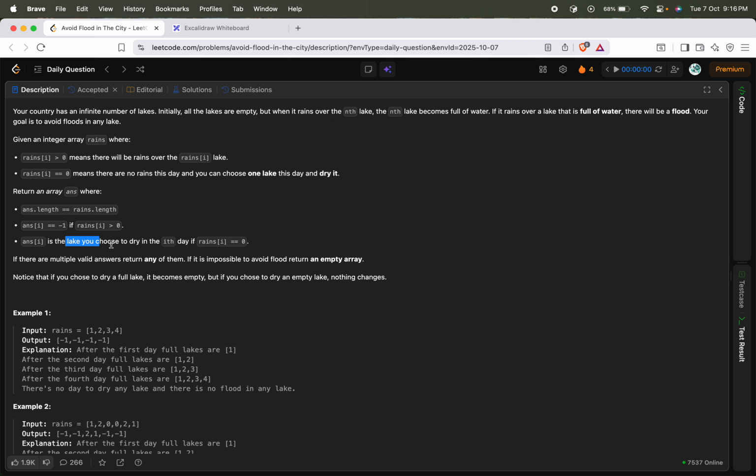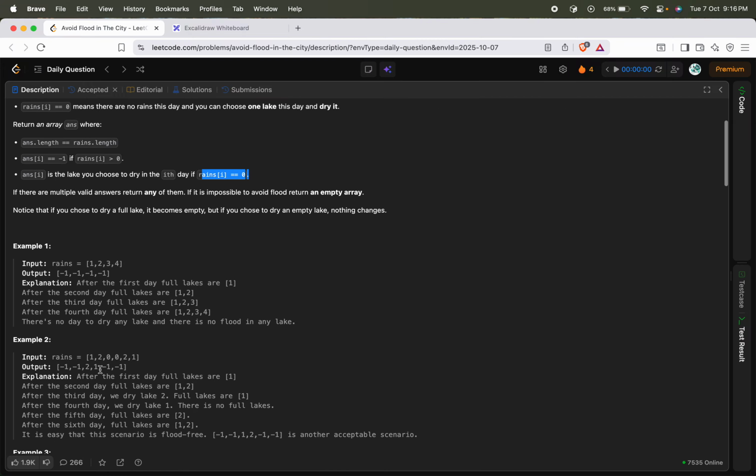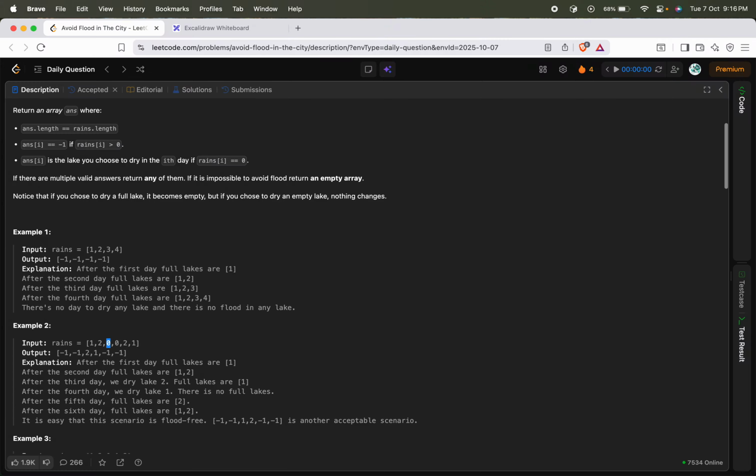Otherwise, we will fill it with the lake you choose. Answer[i] is the lake you choose to dry on the ith day if rains[i] is equal to 0. If on a particular day it is a dry day, basically if it is 0, that means we will choose a lake to dry. So whatever lake you choose to dry on this particular day should be part of the answer. On day 3 here they have chosen lake 2 to dry, so that's the reason the answer will contain 2. If there are multiple valid answers, return any one of them. You can return any one of the possible answers.